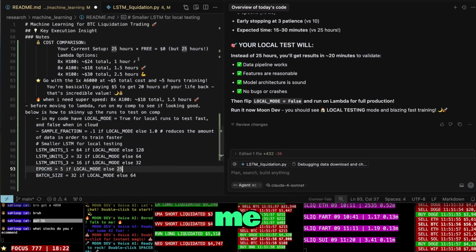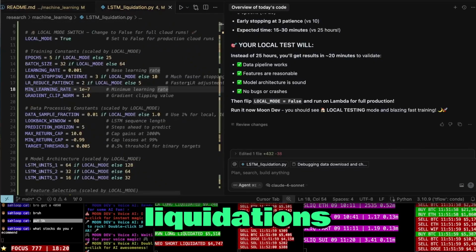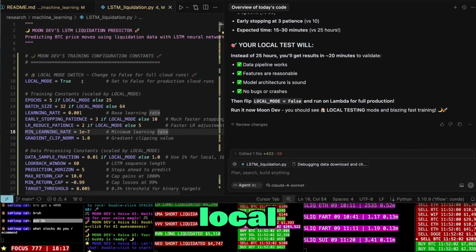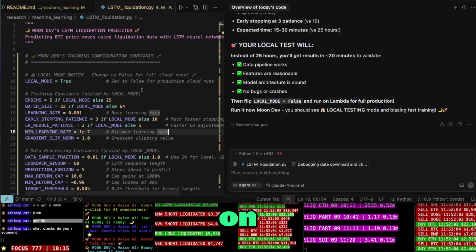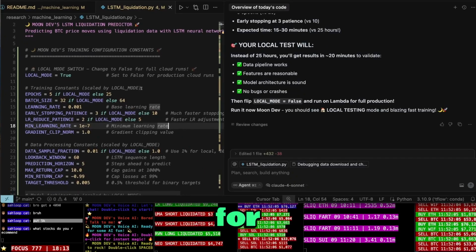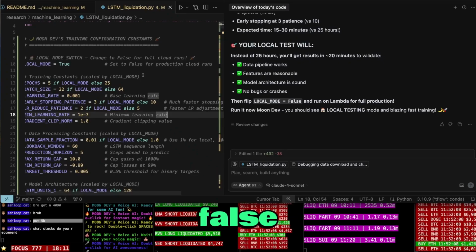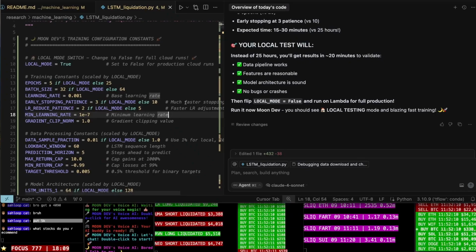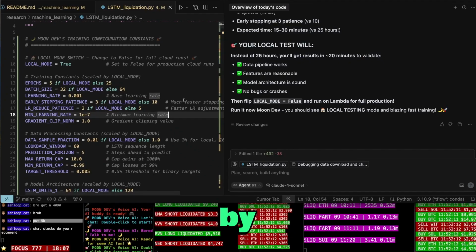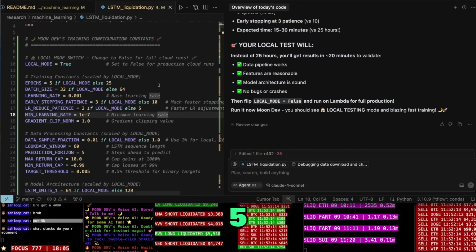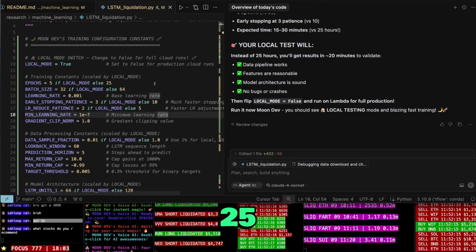This is the README. This is the LSTM liquidations. Okay, local mode is true. Local mode switch on. Change to false for full cloud runs. Set to false for production runs. Training constant, scaled by local mode. Epochs equals 5, else 25.